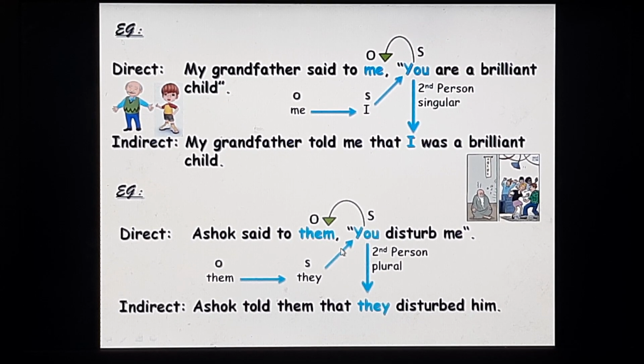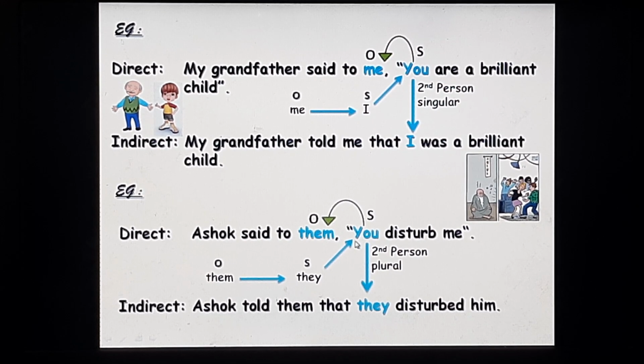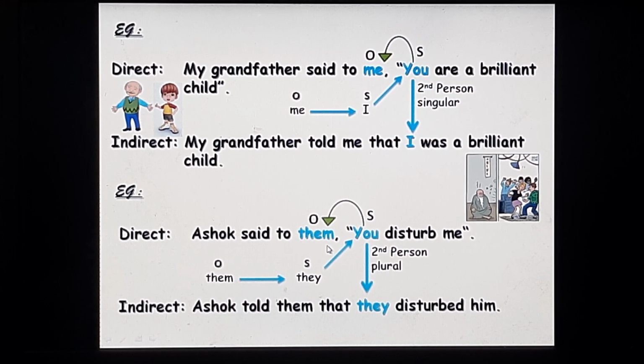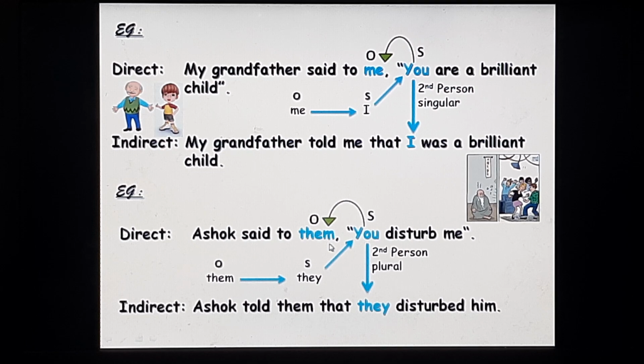Ashok said to them, "You disturb me." Now, first you must locate the subject in the direct speech. It is you. It is a second person pronoun. So, then it must refer to the object in the reporting part. Now, the object is them. Now, them is plural.